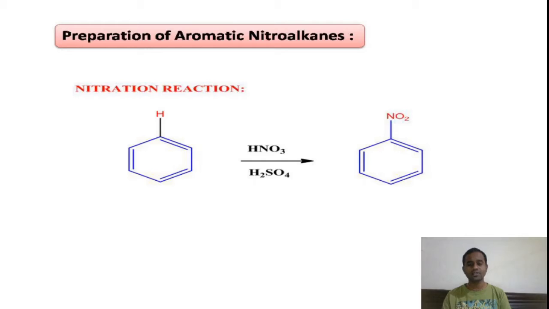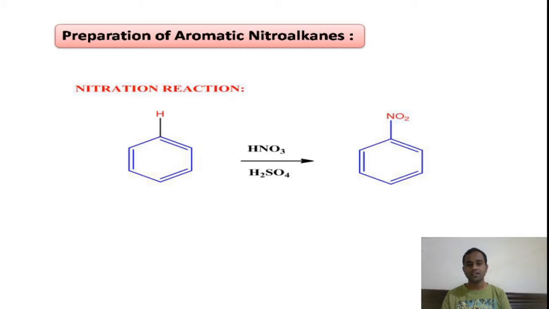So this is a substitution reaction, and moreover here the incoming group, that is NO2, will substitute the hydrogen atom position in an electrophilic manner. That means it is an electrophilic substitution reaction.